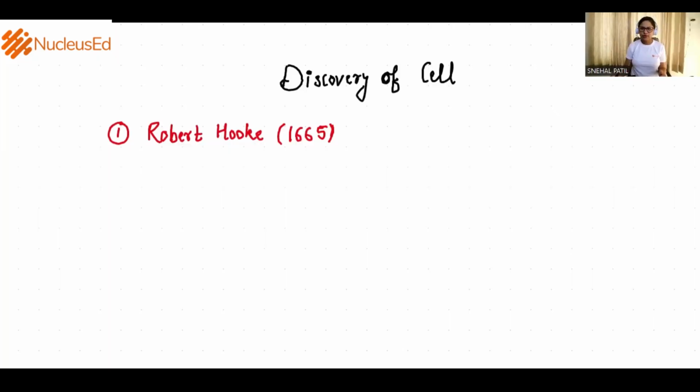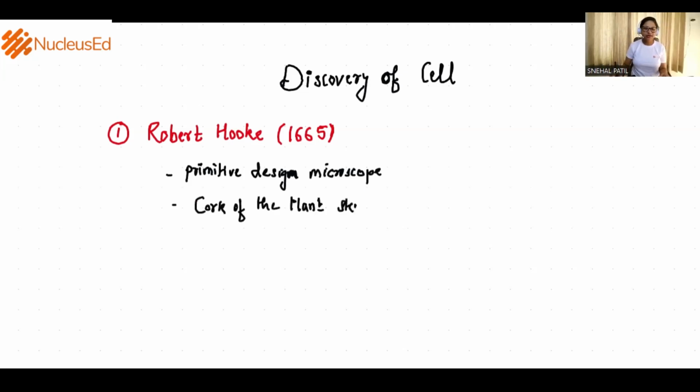So the first scientist whose name comes in our mind when the word cell is pronounced is Robert Hooke. You know why? Because he was the first one to observe the cell. He designed his own primitive microscope. So under this microscope, he wanted to observe different things. He was very curious about it. And that's why he went to take the cork of the plant stem. So cork is nothing but the dead outer covering of the plant.